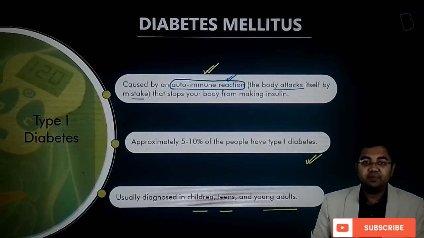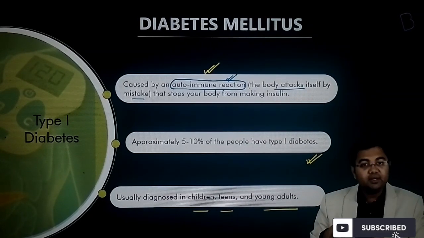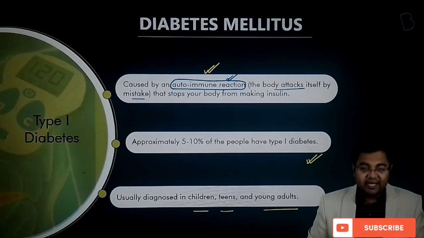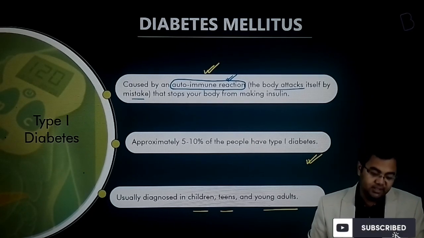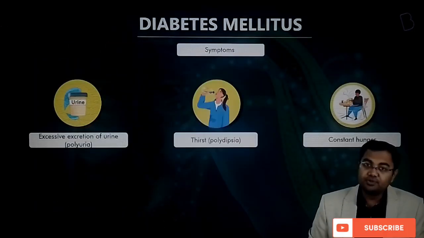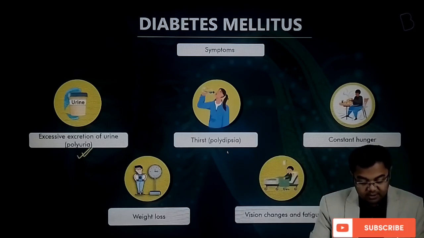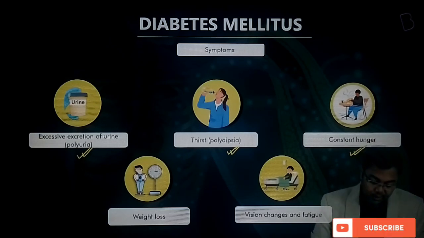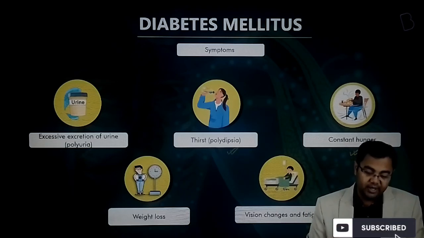So in type 1 diabetes, our immune system stops the production of insulin in the body. And this leads to type 1 diabetes in children or young adults and teens. If you talk about the symptoms of type 1 diabetes: excess excretion of urine, thirst, which is also called polydipsia, constant hunger, weight loss, vision changes and fatigue. All these can be some of the leading symptoms of type 1 diabetes.